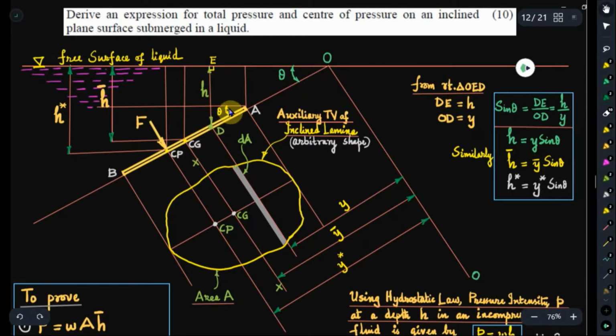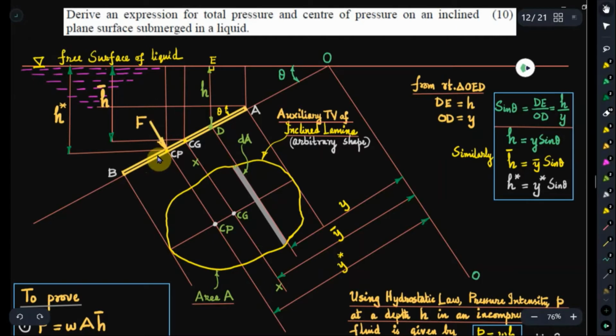We will consider a lamina of arbitrary shape for the derivation. So let this be the auxiliary top view of the inclined lamina, and this is the edge view of the same. We know that the center of pressure will lie below the center of gravity, because the pressure intensity increases with depth. Therefore the point of application of the resultant hydrostatic force is shifted towards the bottom side.